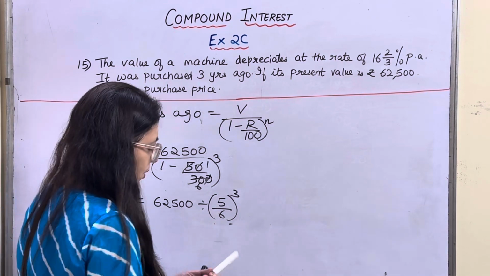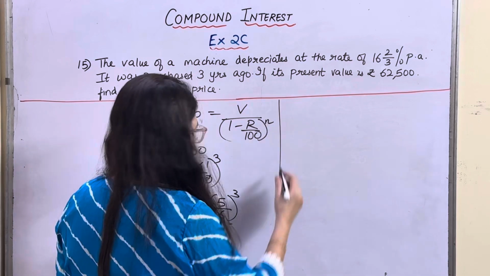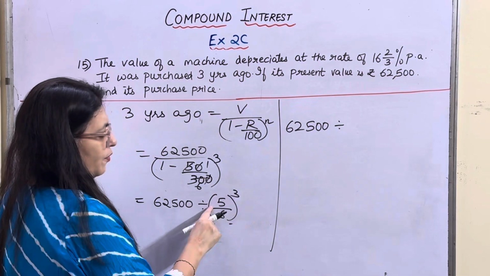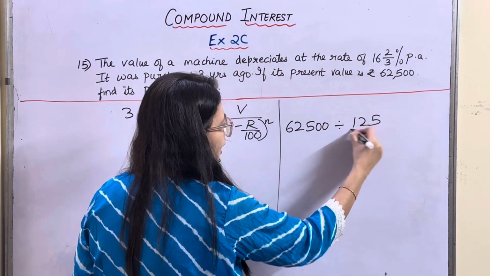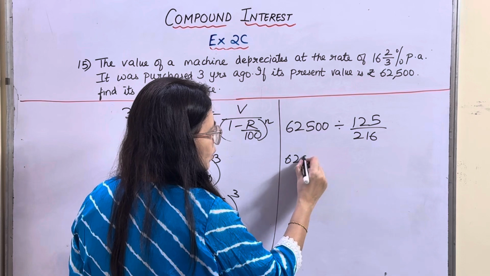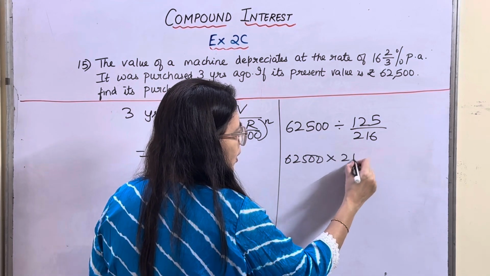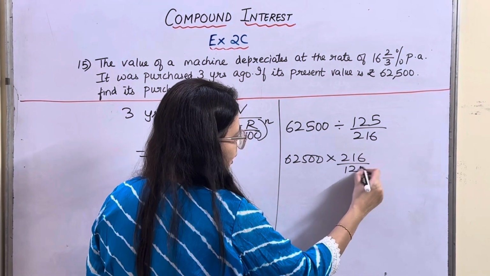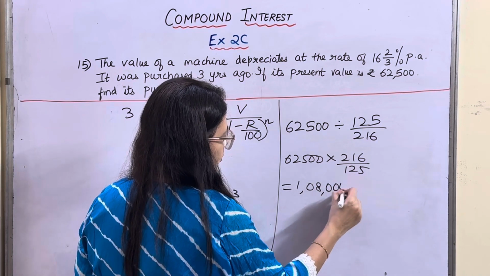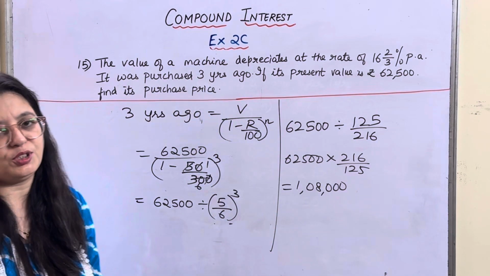Let's do this part over here so that it's clearly visible. 62,500 divided by 5 cube is 125. 6 cube is 216. So 62,500 into 216 upon 125. The answer is 1,08,000. That was my purchase price.